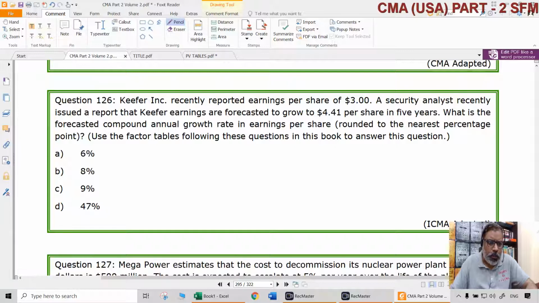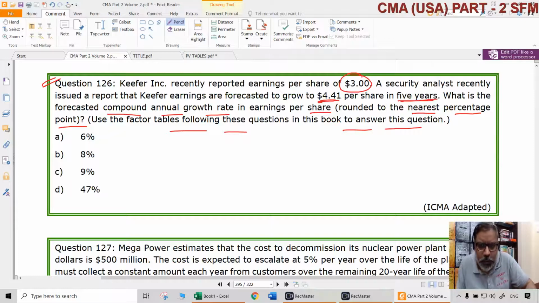Now, question number 126. Kiefer Incorporation recently reported earnings per share of $3. A security analyst recently issued a report that Kiefer's earnings are forecasted to grow to $4.41 per share in 5 years. What is the forecasted compounded annual growth rate in the earnings per share, rounded to the nearest percentage point? Use the factor tables where we can take them. From that, see how it will be.